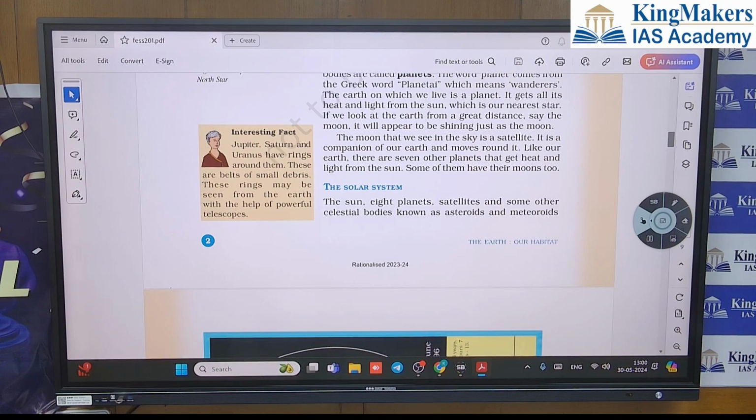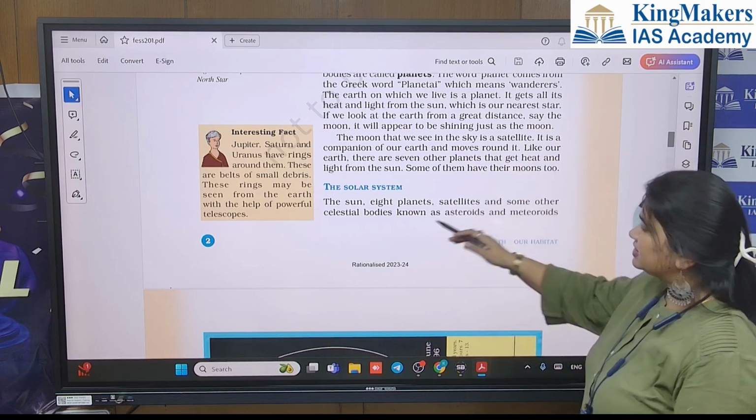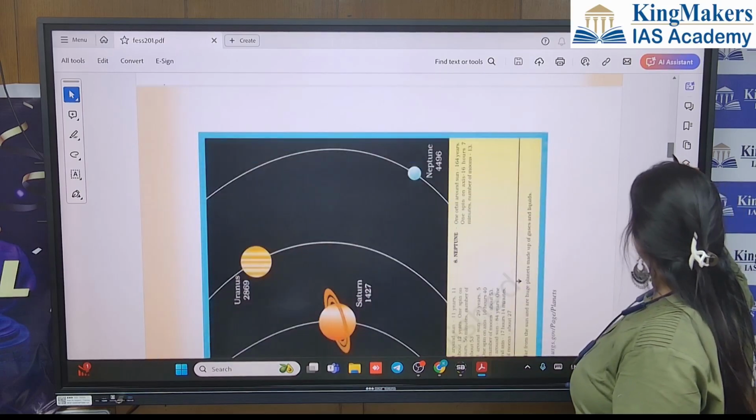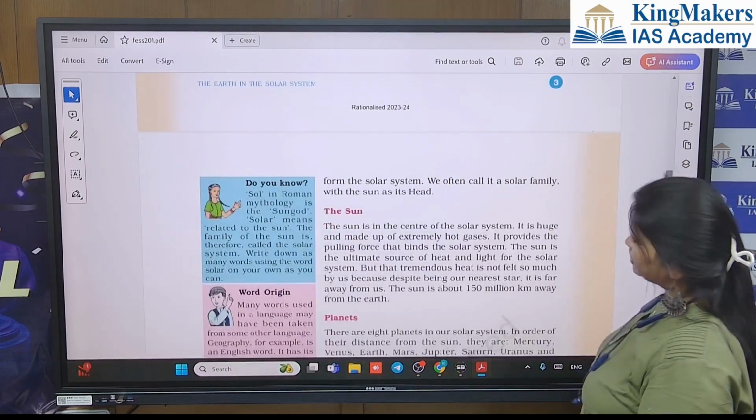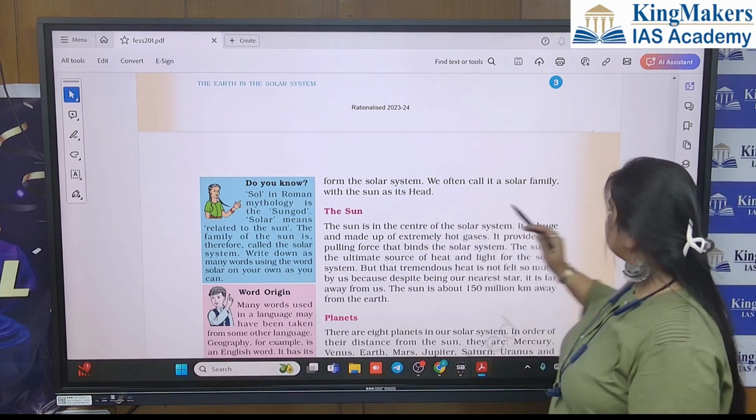The sun, 8 planets, satellites, and some other celestial bodies known as asteroids and meteoroids form the solar system. We often call it a solar family with the sun as its head.